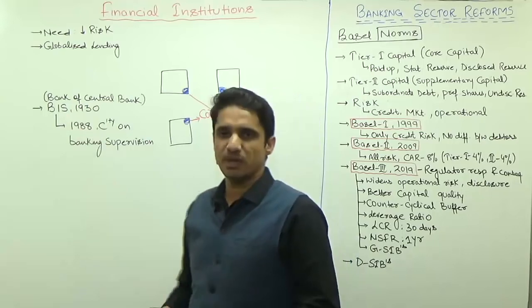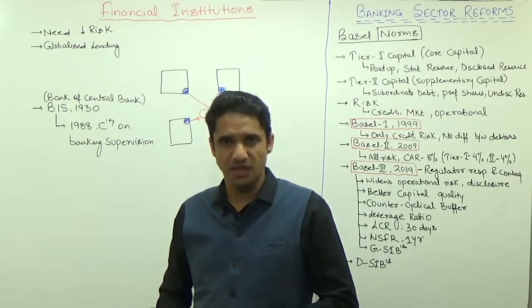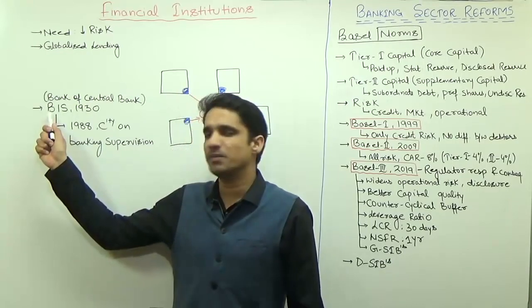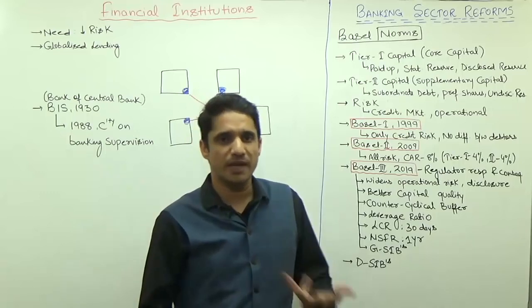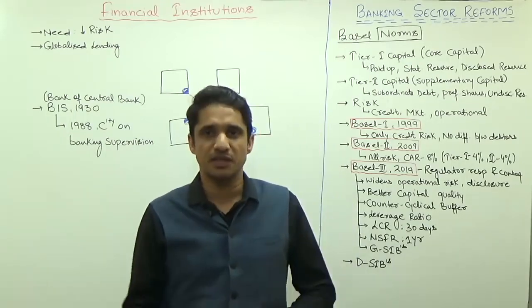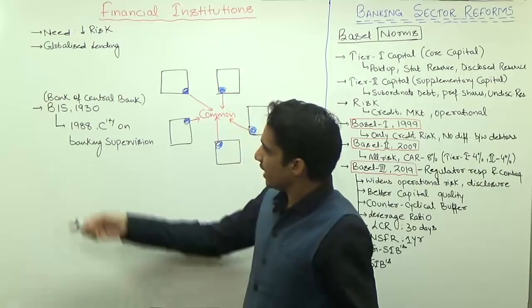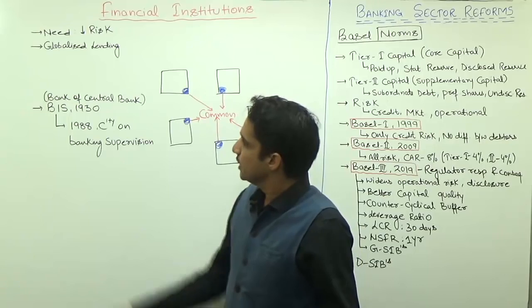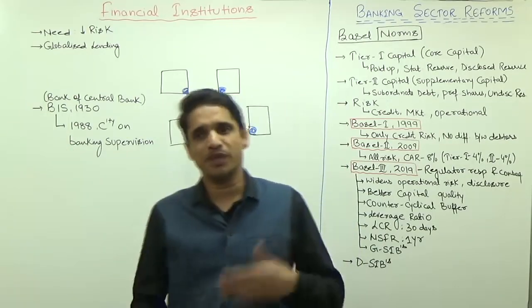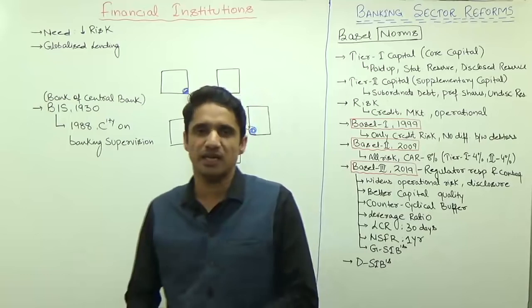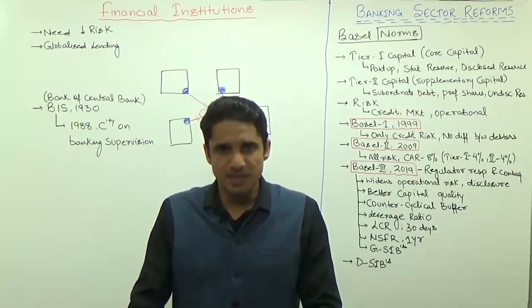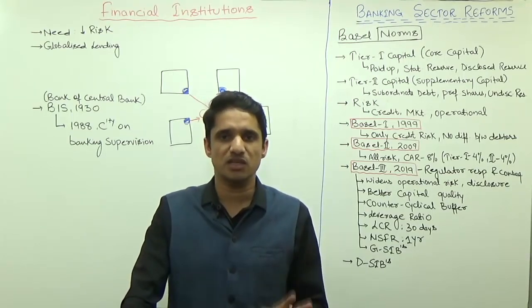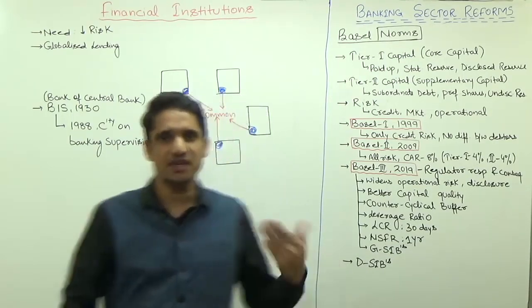Bank of International Settlement was established in 1930. When the Great Depression came, the demand was felt at the international level that some international bank, a bank of the central banks, should be established. So BIS, Bank of International Settlement, was established in 1930 in Switzerland. Over a period of time, in 1988, BIS established a committee, the Committee on Banking Supervision, and this committee recommended different Basel norms.